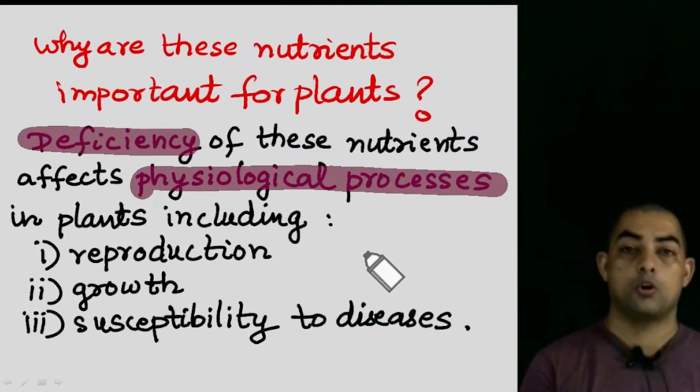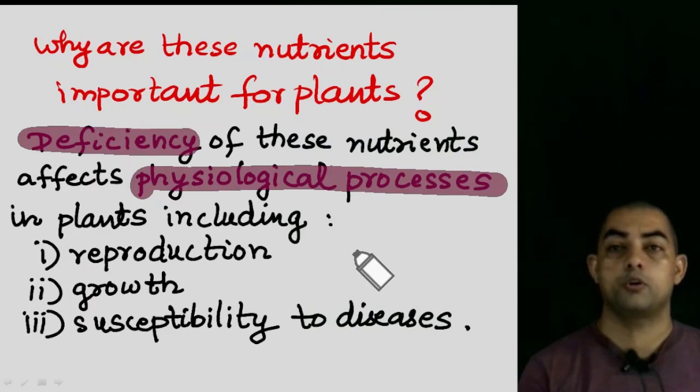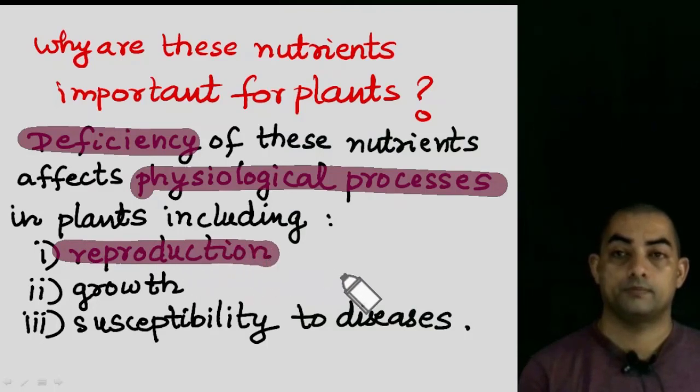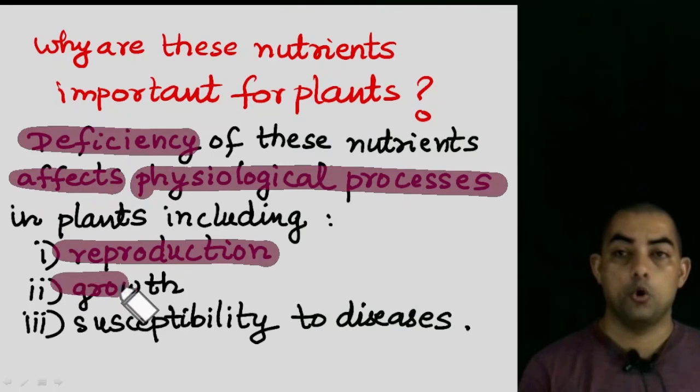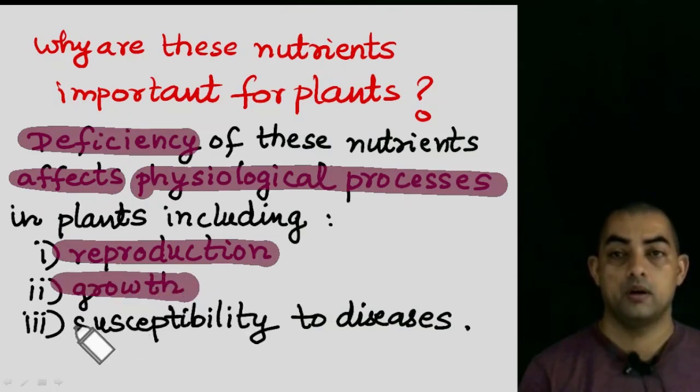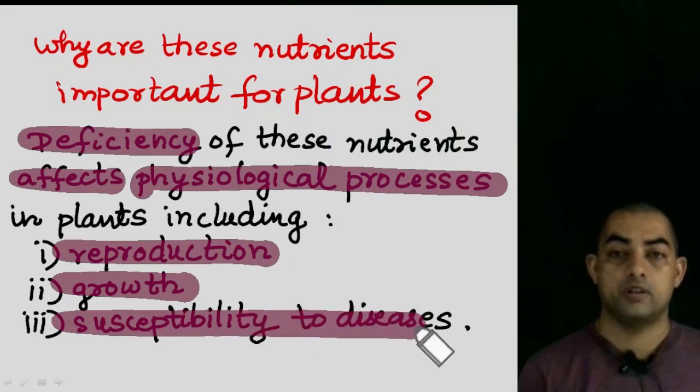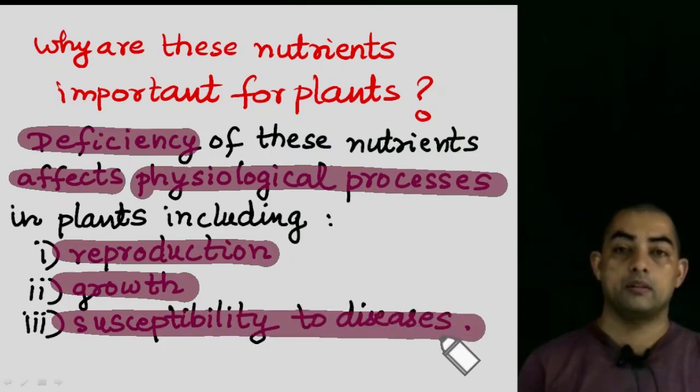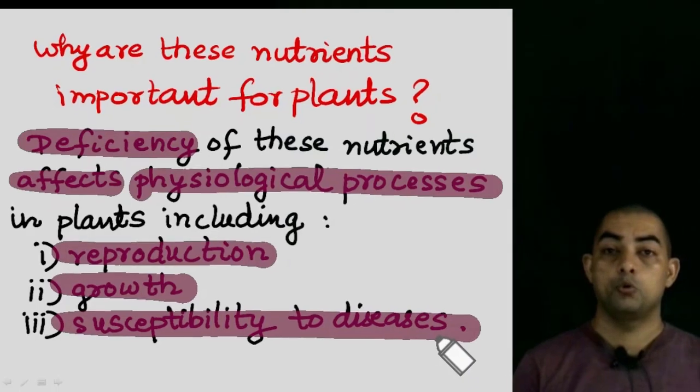If the plants are not able to get these nutrients, what is going to happen? These physiological processes may be affected. First one is reproduction. Second, growth of the plant also gets affected if they are not getting proper nutrients. And third, susceptibility to diseases, meaning plants are then more vulnerable to diseases.